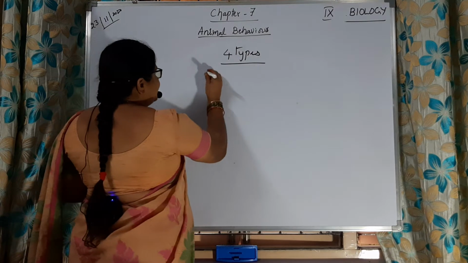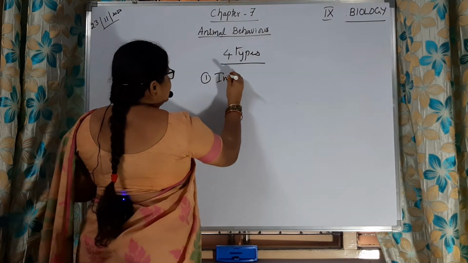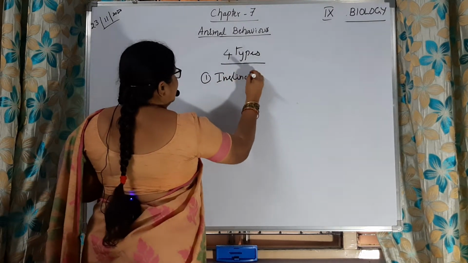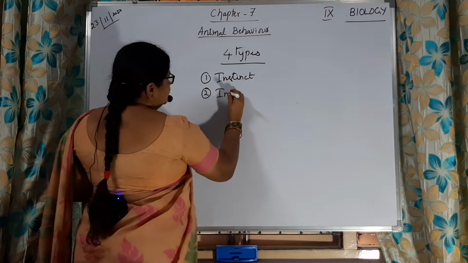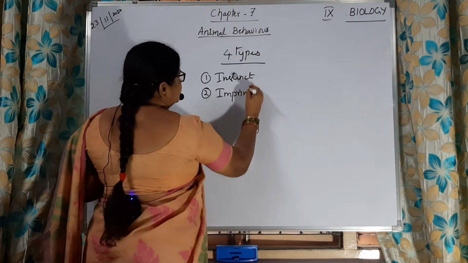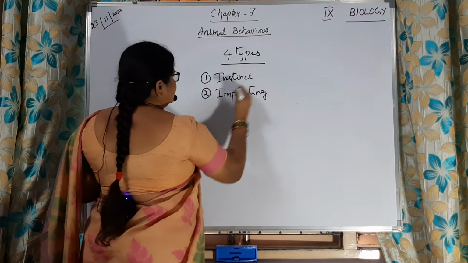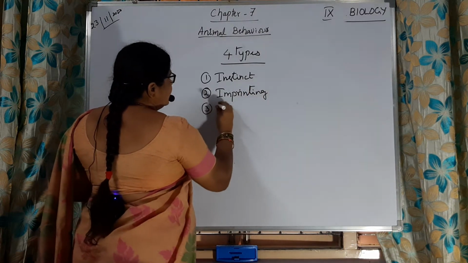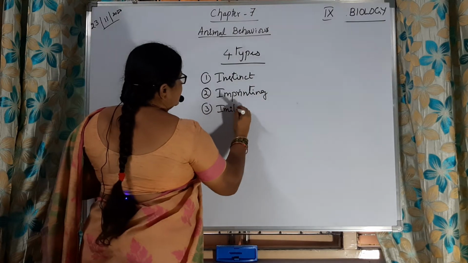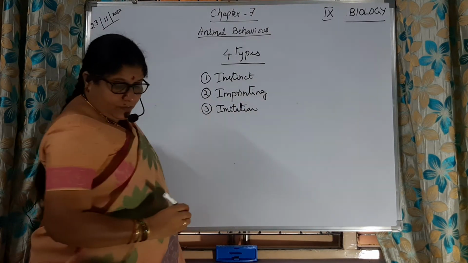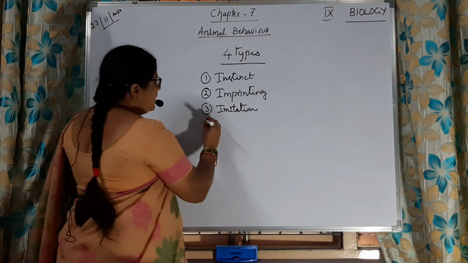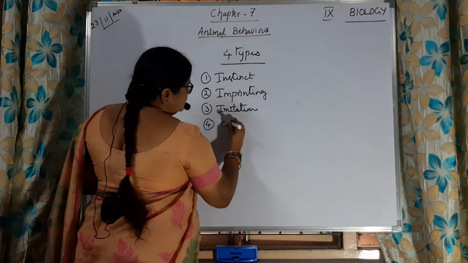First one is said to be instinct. Second one, imprinting. Third one, imitation. And fourth one, conditioning.